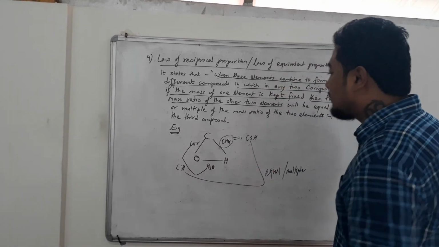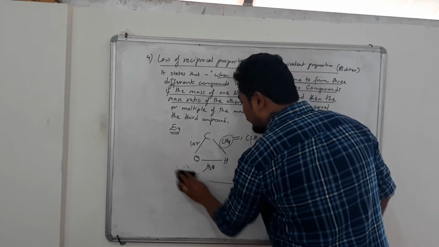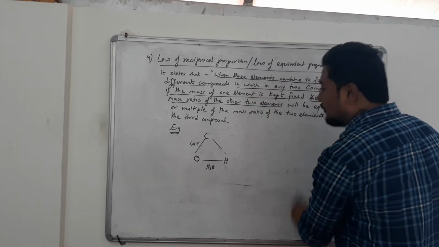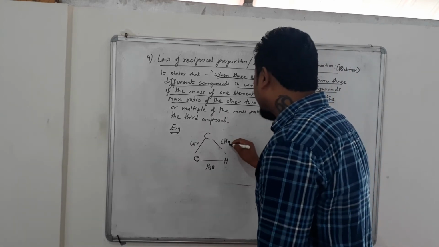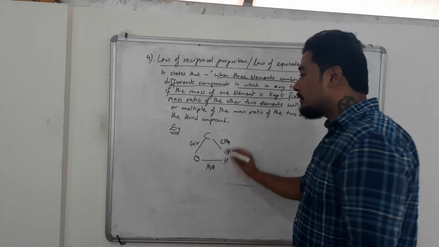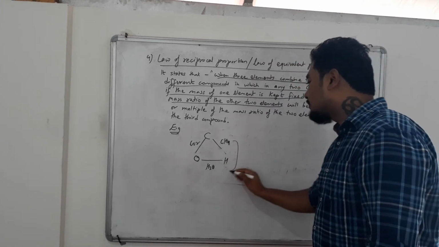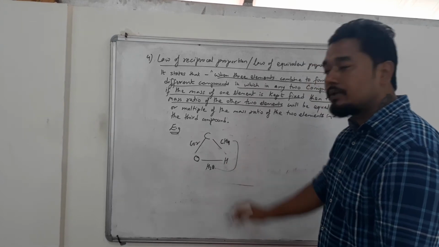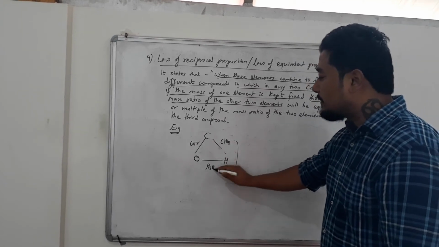Okay. Now the last case I would like to show you here is this one. Earlier I chose these two compounds, then second I chose these two compounds. What if I choose these two compounds? Now in these two compounds, who is the same? Hydrogen. So keep the mass of hydrogen fixed, making 1 gram.